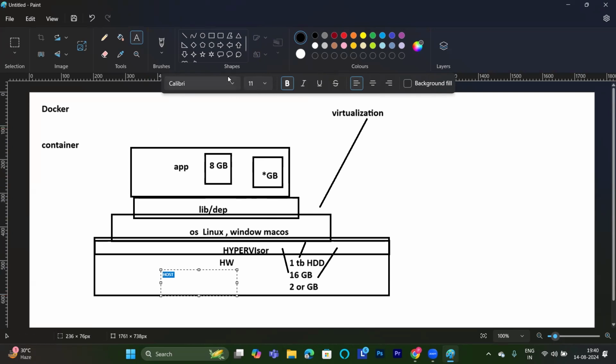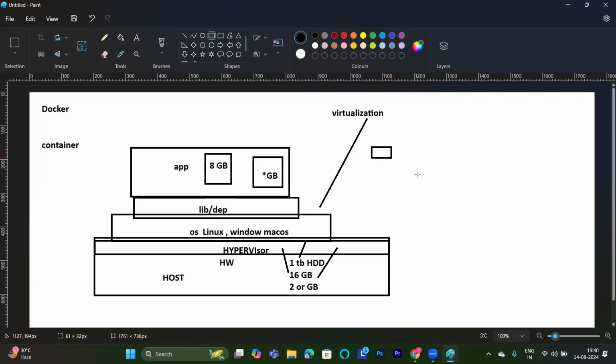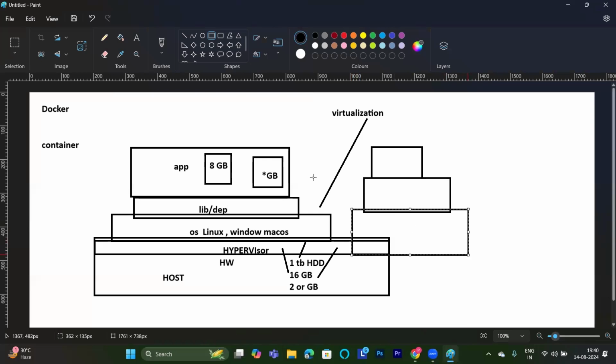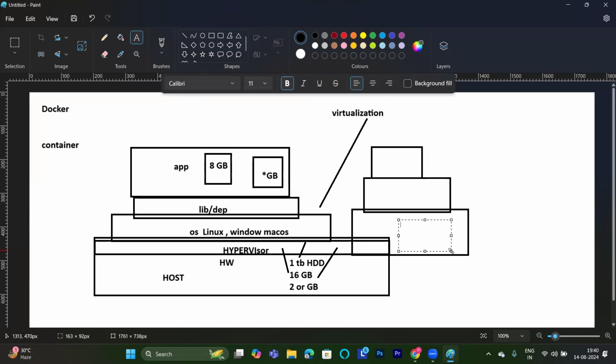Let me take the example of a virtual machine. What are we doing in a virtual machine? We are running an application inside the virtual machine. But what do we require? We require an operating system and hardware. A virtual machine is one example of a virtualization tool. Now I have hardware here, above the hardware I have an operating system, and above the operating system I am running the application.